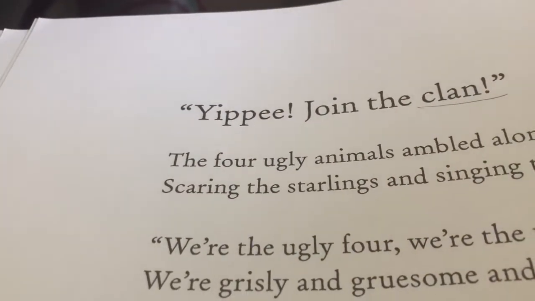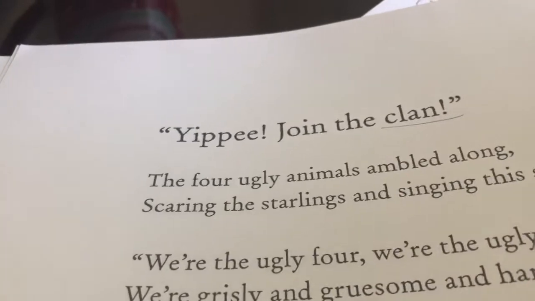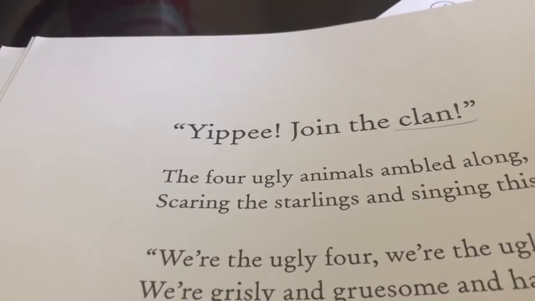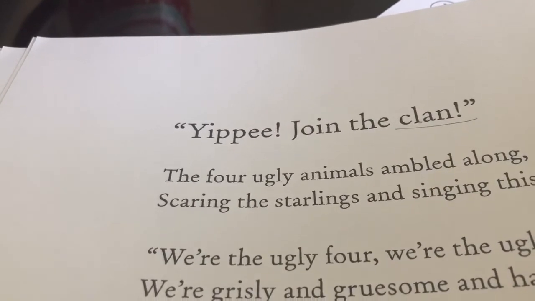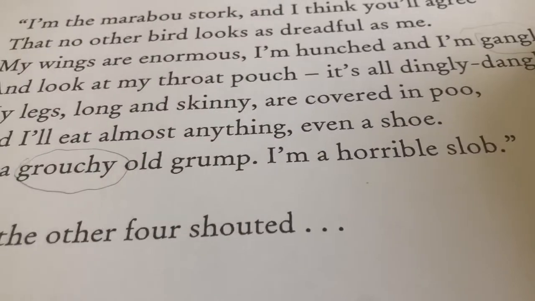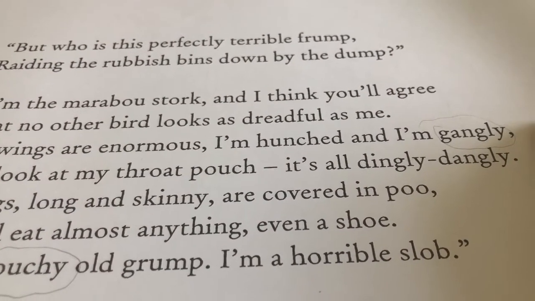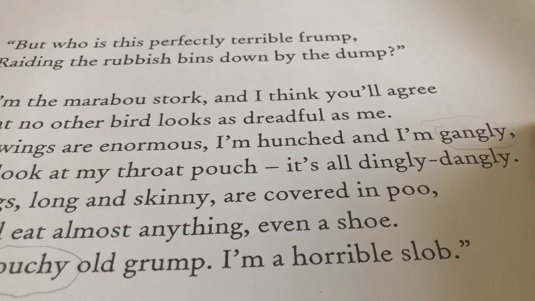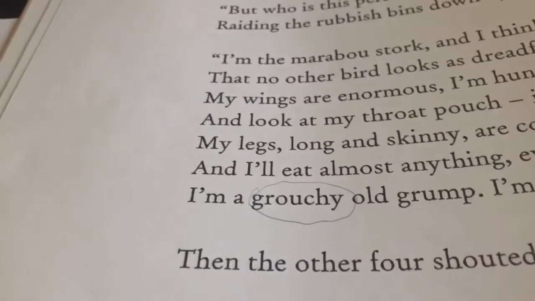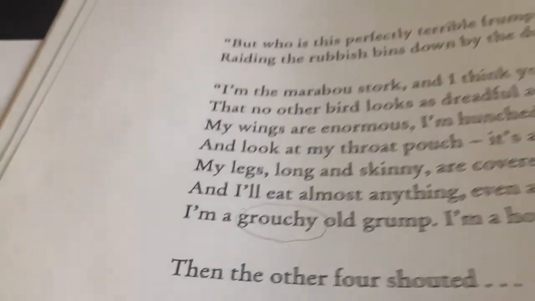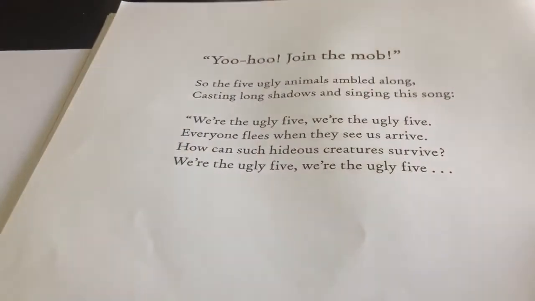Clan is a word, by the way, that was often used in Scotland. Clans were like groups of families that fought against different clans, and I'll have a look at that because that comes up in our worksheet later. Gangly, that's something that dangles. If something's gangly, it dangles down and looks a bit wobbly. And grouchy is a word that just means very grumpy. If you're in a grouch, you're usually in a bad mood.